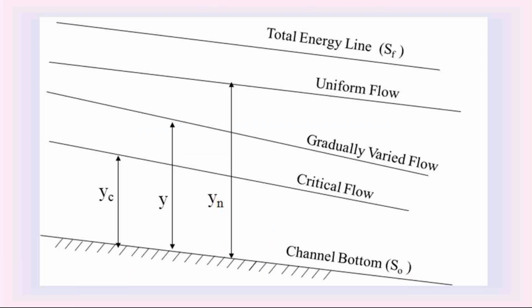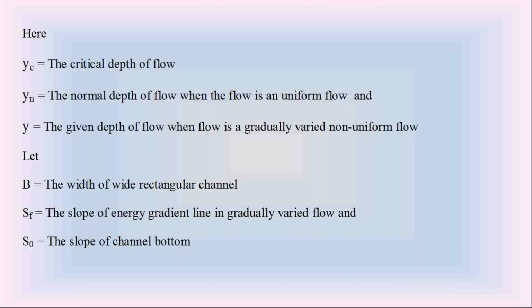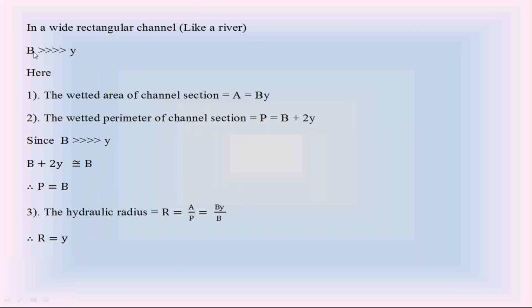We know that in the wide rectangular channel, the width B is far greater than the depth of flow Y. So take the gradually varied flow: in the wide rectangular channel, the width B is far greater than the depth Y. If I take normal depth, B is far greater than Yn. Then in the wide rectangular channel, the wetted area A is B into Y. At normal depth, this becomes B into Yn.